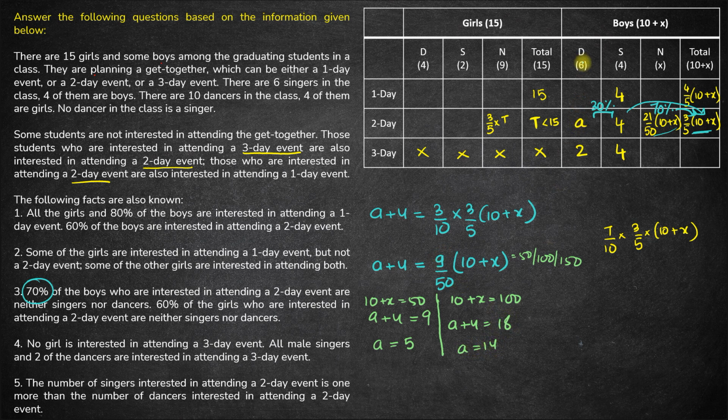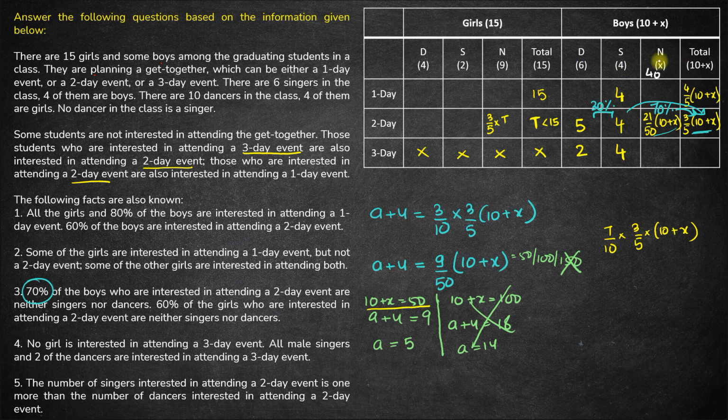But A cannot be greater than 6, right? So this is rejected. Similarly, further higher values of 10 plus x will give us higher values of A, which will not be accepted. So the only possible value of A that is acceptable is 5. So A is 5 over here, and we get 10 plus x is 50. That means x must be 40. X here is equal to 40.